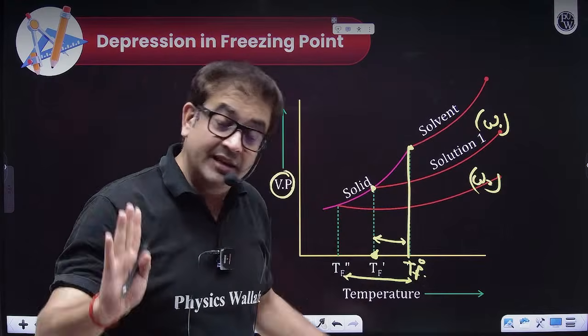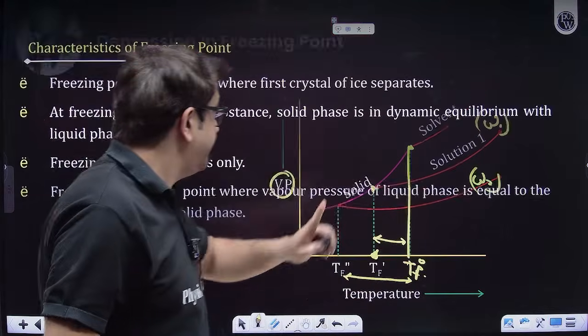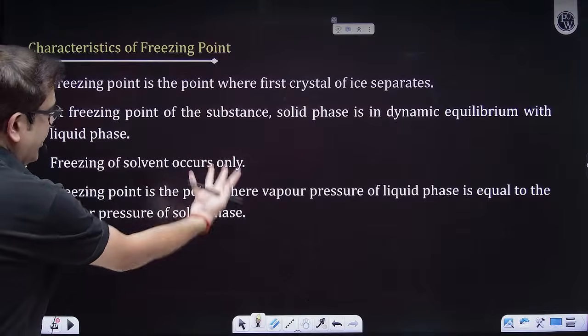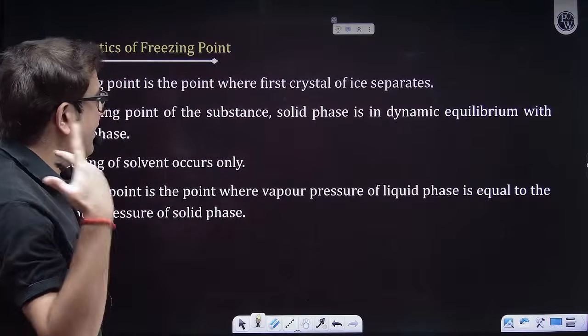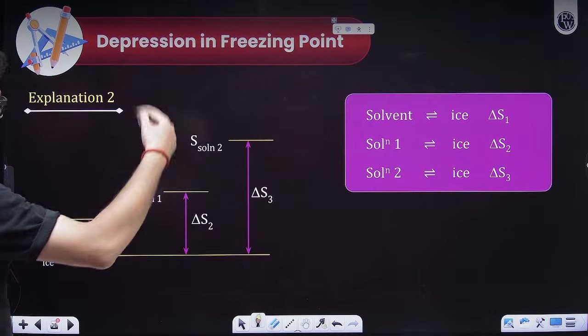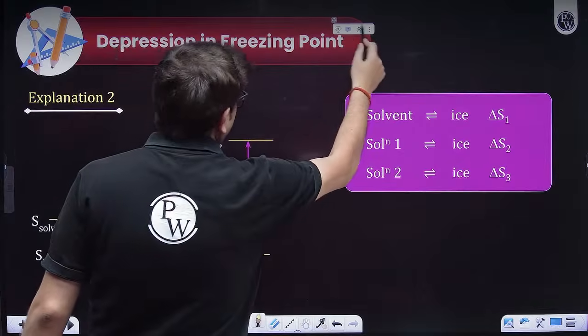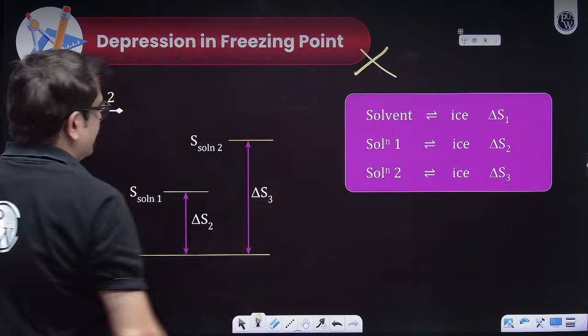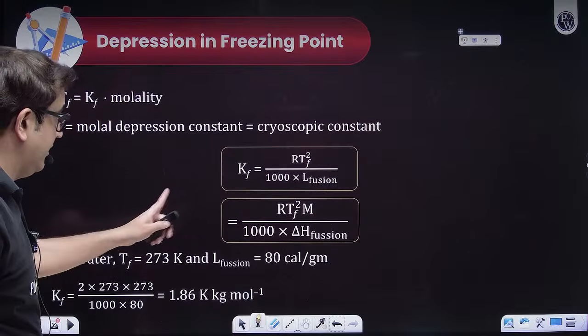I hope everybody is clear. Very beautiful graphs from NCERT. Now, the freezing point definitions, which I have communicated, I've already written. Yes, you can understand the depression with some other explanation also, but let me leave it. This is good.